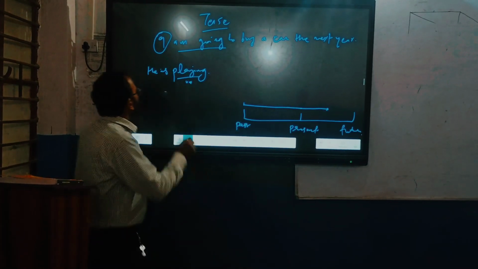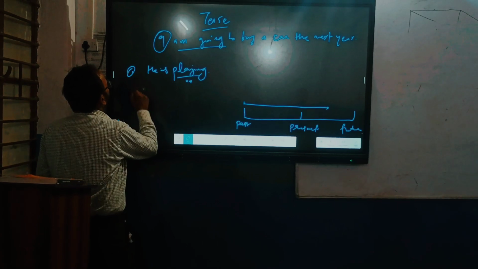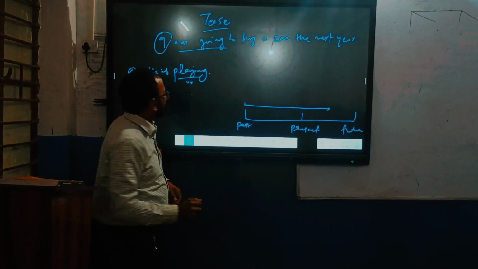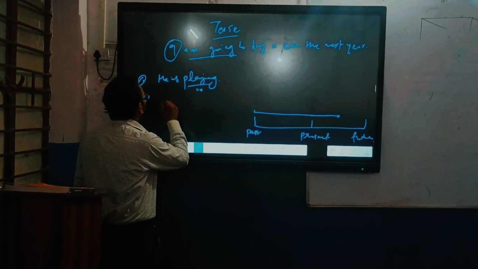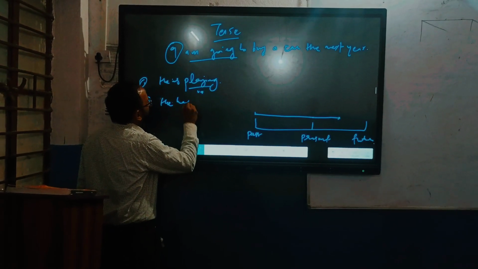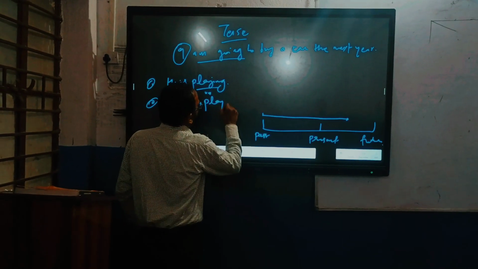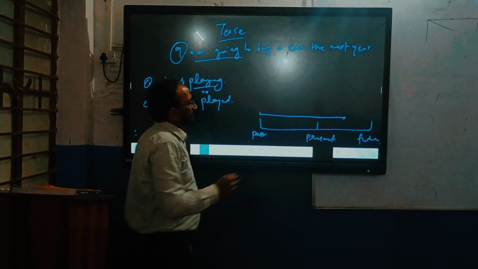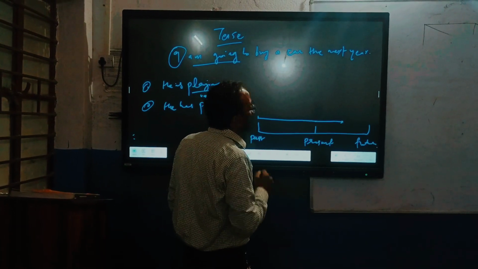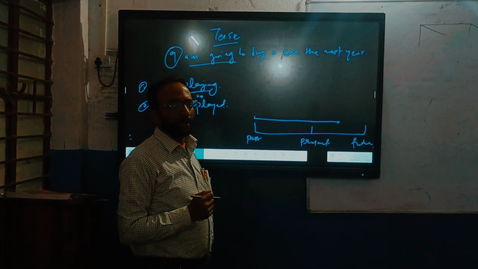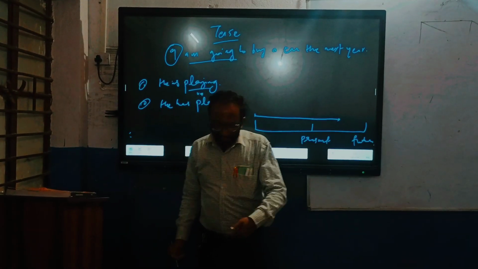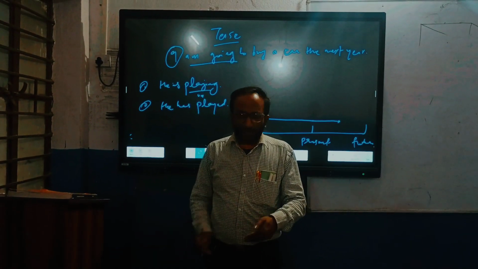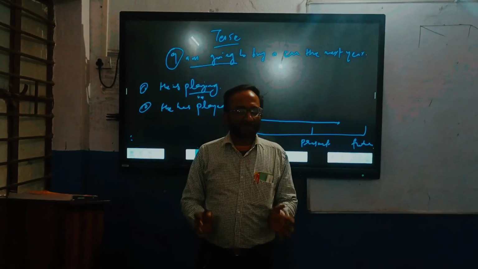Now let's take one more sentence from present perfect. He has played, वह खेल चुका है. Now let's understand this sentence on the timeline. वह खेल चुका है. The action here, खेलने की जो क्रिया है वो प्रेजेंट में क्या चालू है? नहीं.